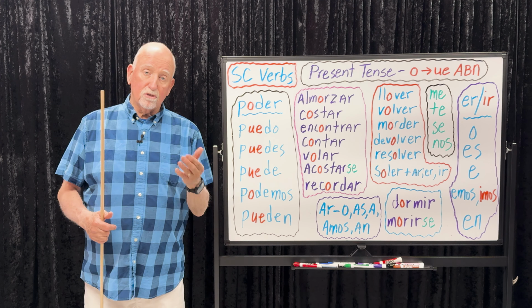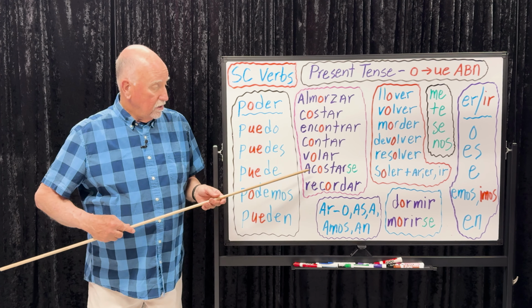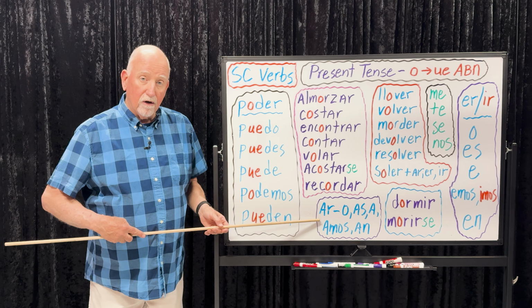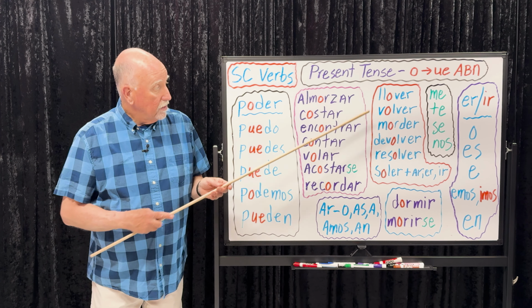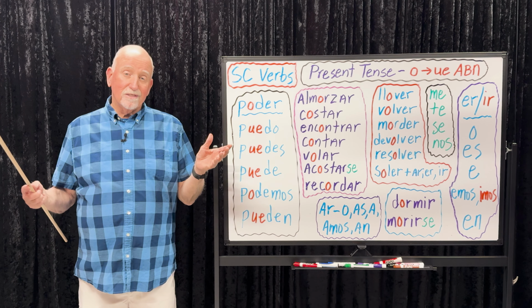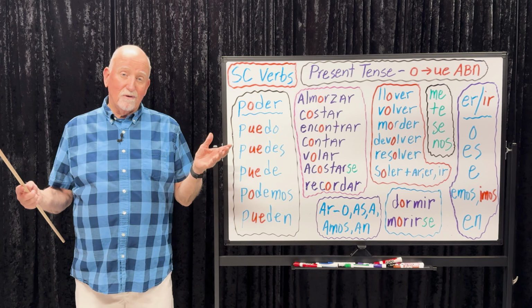Podemos. Almorzar. Let's do the we form. We have lunch. Almorzamos. We find. Encontramos. We count. Contamos. We fly. Volamos. We go to bed. Take our reflexive pronoun nos. Nos acostamos. Here are the AR verb endings. We remember. Recordamos. Llover, well, we're not going to say we rain, just like we don't say we cost.